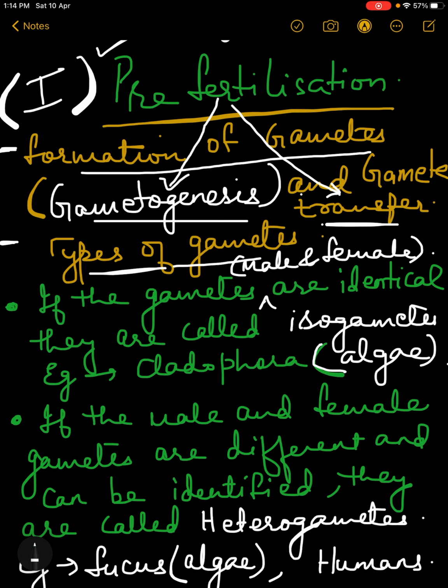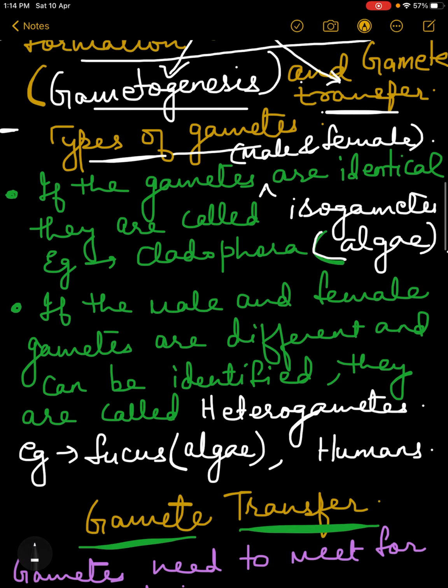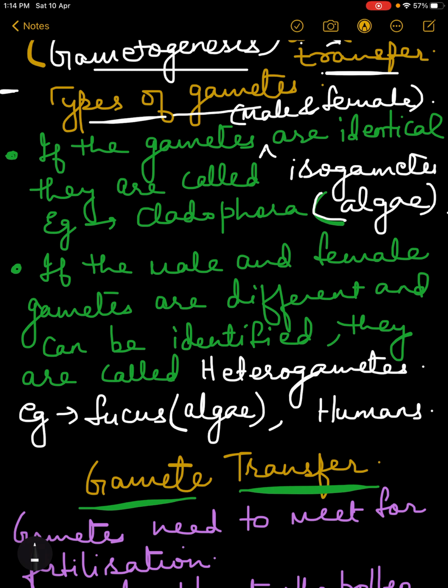Again I am repeating, pre-fertilization has been divided into two parts. One is the formation of gametes, also known as gametogenesis, and the other one is gamete transfer.